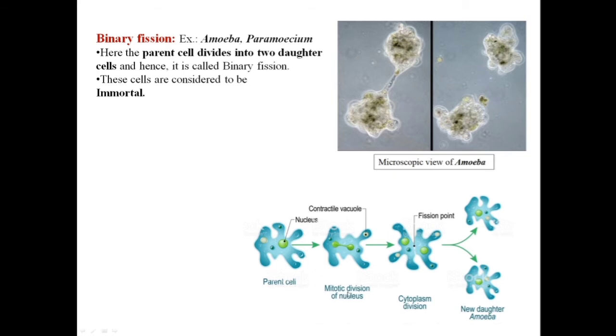parent cell is dividing mitotically. First the nucleus is divided mitotically, followed by the cytoplasm division. This division then gives rise to two new daughter cells in amoeba, and now these two daughter cells on further maturity and favorable condition give rise to two more daughter cells individually. So where is death? There is no death, and that is how it is considered to be immortal in nature. Here you can see the division in the microscopic view also, where the nucleus is already divided, the cytoplasm is dividing, and here the two daughter cells have already divided.